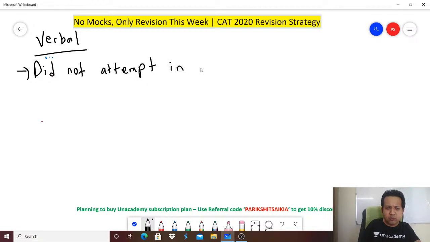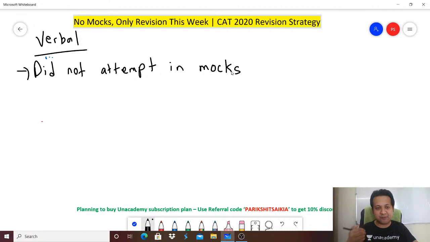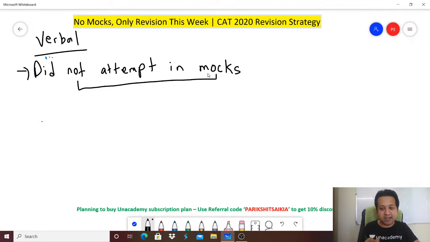Now, it could be the passage was very difficult and it was meant to have been left. That is a perfect strategy. You did not attempt it, so there is no point revising it. Don't revise it. But there were other questions which you got wrong, especially in verbal. The questions which you got wrong and the passages which you did not attempt because of a paucity of time, it is high time at this stage that you open those previously attempted mocks and look at these questions once again and make sure you get them correct.